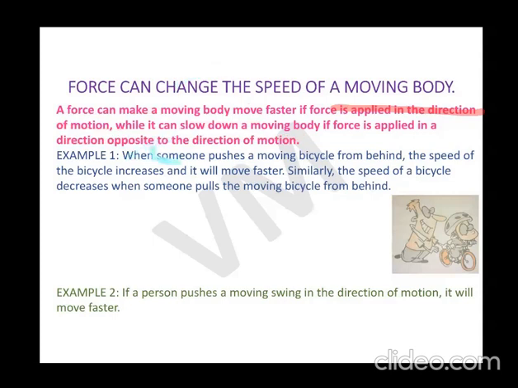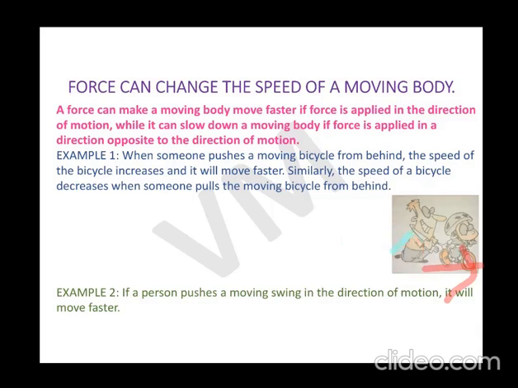Let's see an example. Here you can see, children, that a person, an uncle, is pushing the bicycle on which a kid is driving, right? The uncle is pushing it in the direction of motion. The uncle is applying a force in the direction of motion. So what will happen? As the direction of force and direction of motion of the cycle are the same, the speed of the bicycle will increase. The bicycle will move faster.